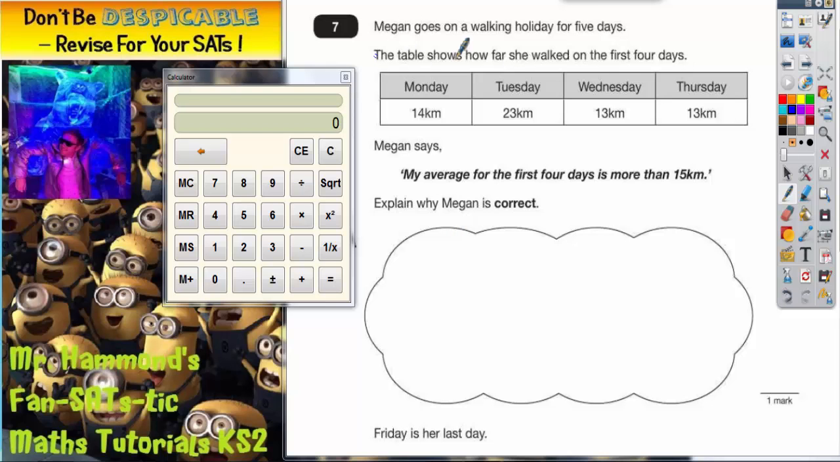Question 7. Megan goes on a walking holiday for 5 days. The table shows how far she walked in the first 4 days. Megan says, my average for the first 4 days is more than 15 kilometres. Explain why Megan is correct.